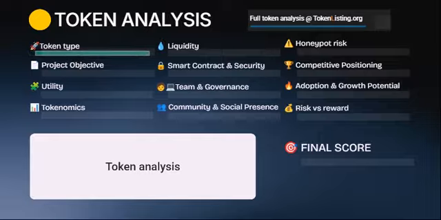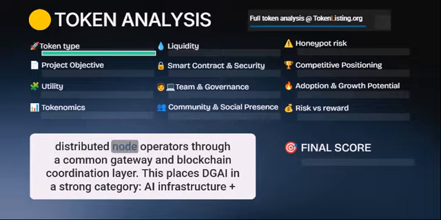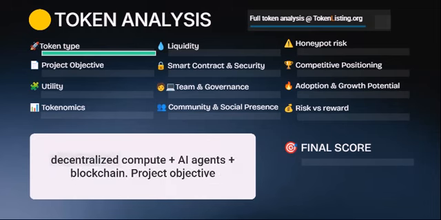Token analysis. Token type. DGAI is the native utility token of DGrid AI, a decentralized AI inference infrastructure project. DGrid is designed to connect AI model providers, users, developers, and distributed node operators through a common gateway and blockchain coordination layer. This places DGAI in a strong category: AI infrastructure plus decentralized compute plus AI agents plus blockchain.